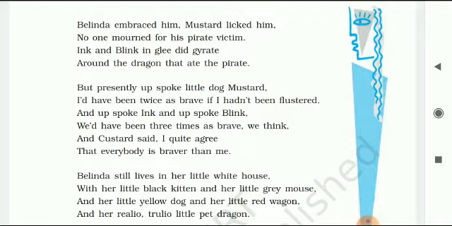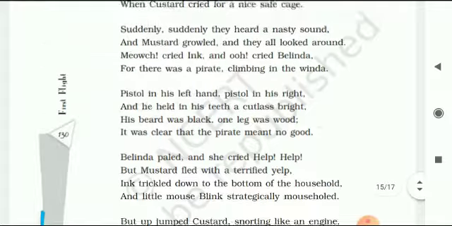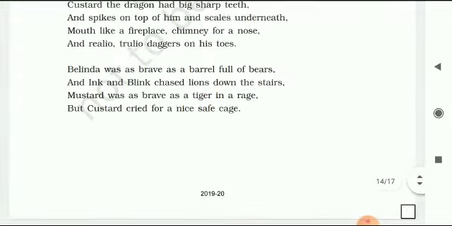Now let's discuss the poetic devices or the literary devices. The maximum used is simile, and we know that simile is used when a comparison is made between two things using as or like. In this poem, the simile is used at many places. From the 4th paragraph you can see, Belinda was as brave as a barrel full of beers. Since a comparison is made here using as, here is a simile.